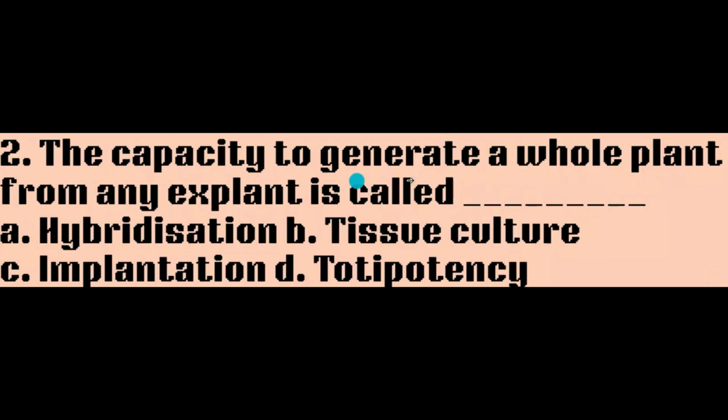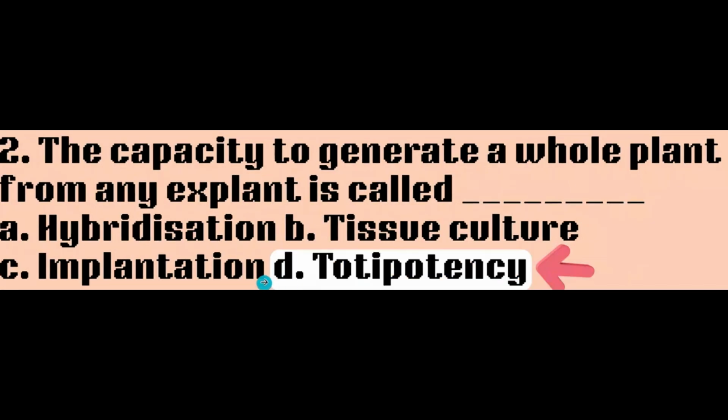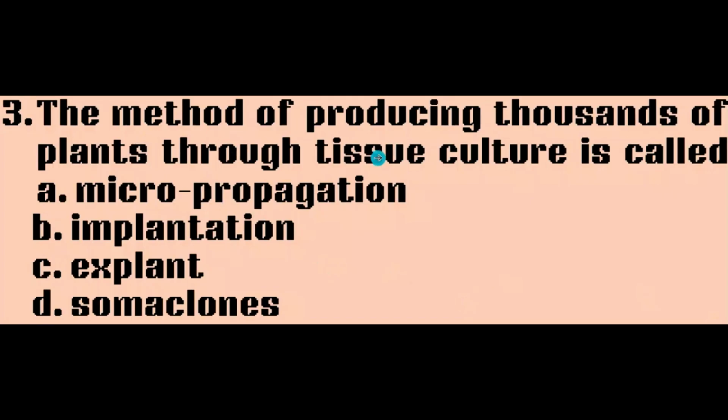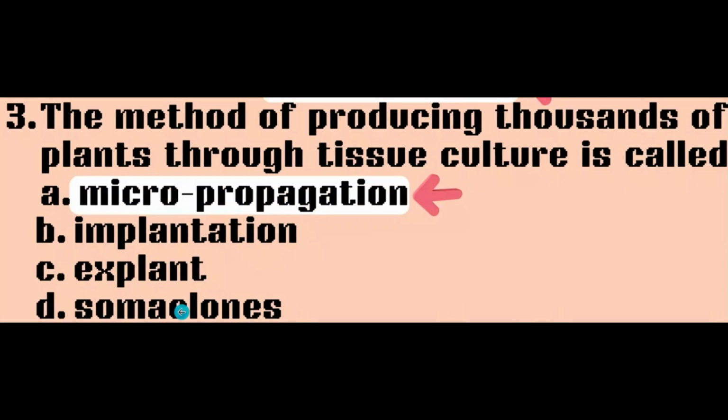The capacity to generate a whole plant from any explant is called as dash. Options are hybridization, tissue culture, implantation, totipotency. And the answer is option D, totipotency. The method of producing thousands of plants through tissue culture is called as dash. Option A says micropropagation, option B implantation, option C explant, option D somaclones. And the answer is A, micropropagation.